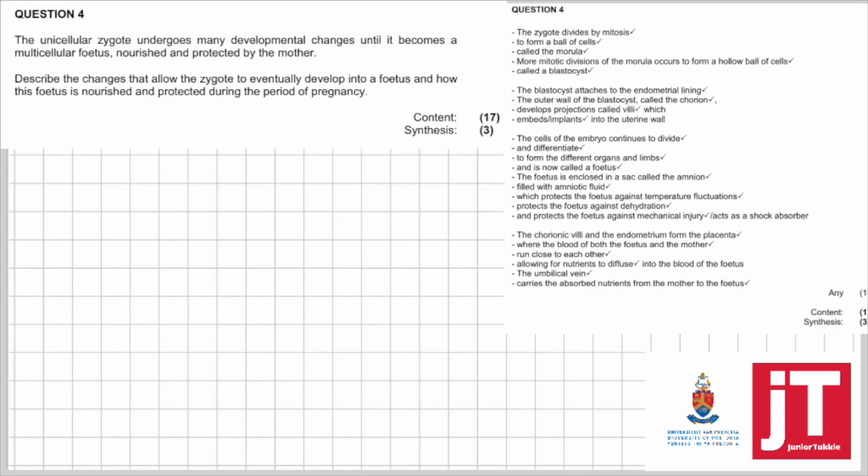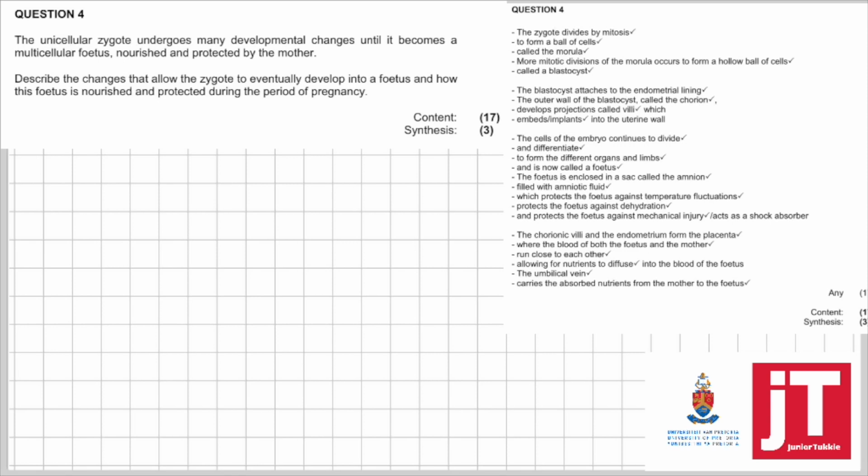Right, the last question. It's the essay question. I still do the essay question because it can still be taken out and asked in small questions in the exam. The unicellular zygote undergoes many developmental changes until it becomes a multicellular fetus, nourished and protected by the mother. Describe the changes that allow the zygote to eventually develop into a fetus and how this fetus is nourished and protected during the period of pregnancy.